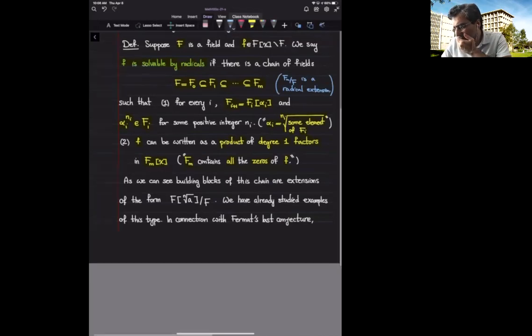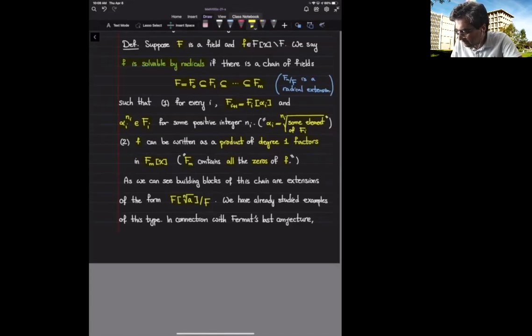Okay, but let's go back to the building blocks of this chain, of this tower of fields. The building blocks are of this form. I'm adding the nth root of an element of some field to itself, and these are the building blocks. So maybe it was better, if I put an i here, then you get a better picture, i over here. But now at this point I want to focus on only one single block.